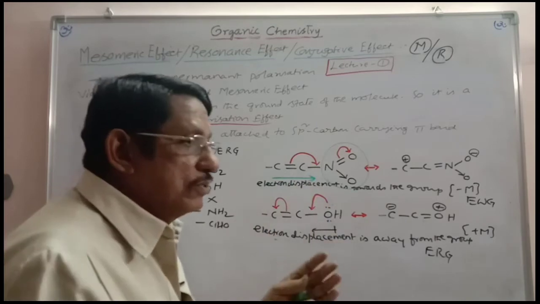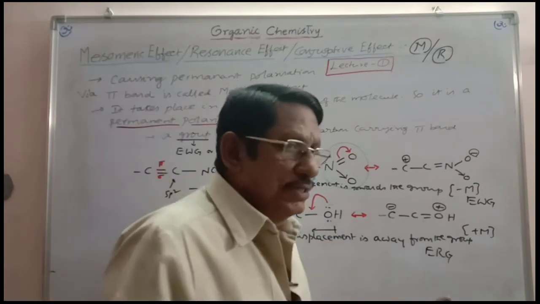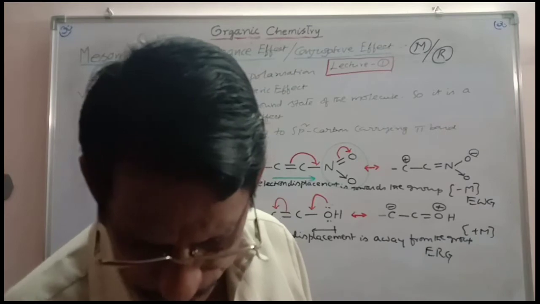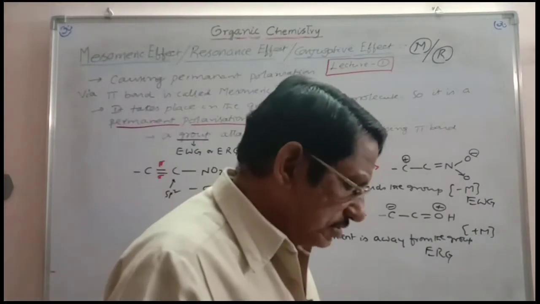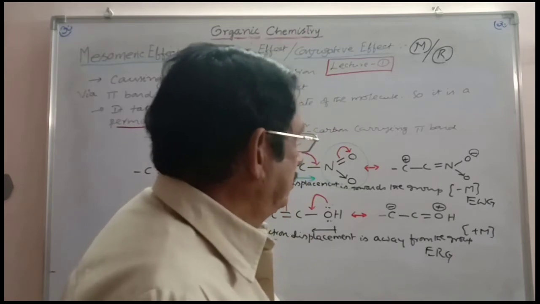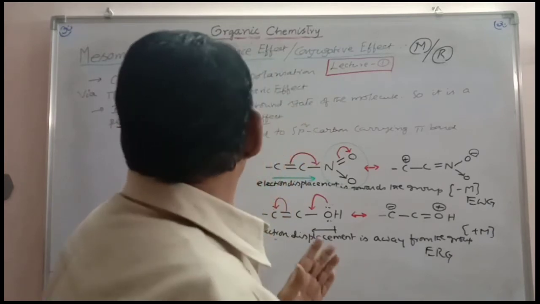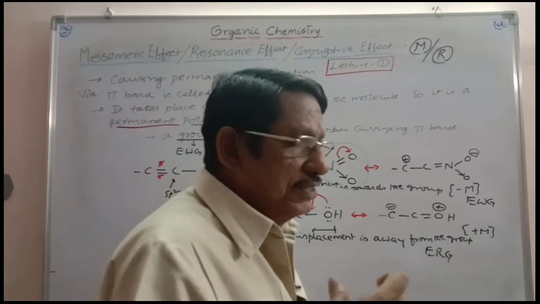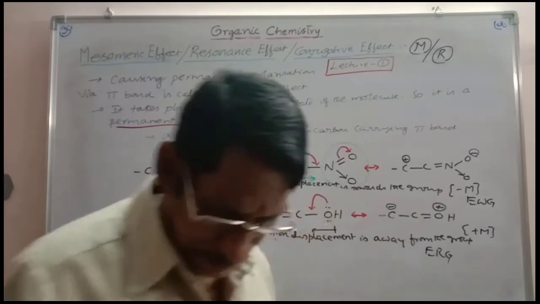Okay? So now we have to divide the plus M and minus M groups separately. We can take some more practical examples here to understand clearly, and then see what the difference is between resonance and the mesomeric effect also. We can bring the clarity. Please note it.